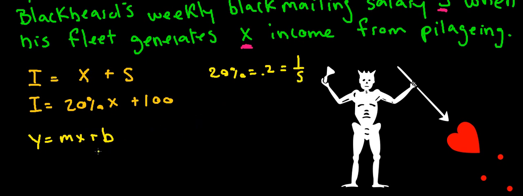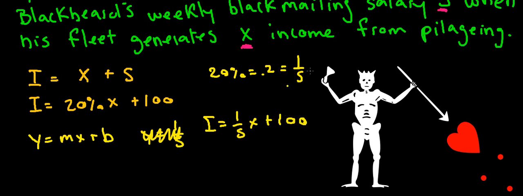So we can put this as y is equal to 1/5, or we'll use I. I is equal to 1/5 x plus 100. And this is our equation.